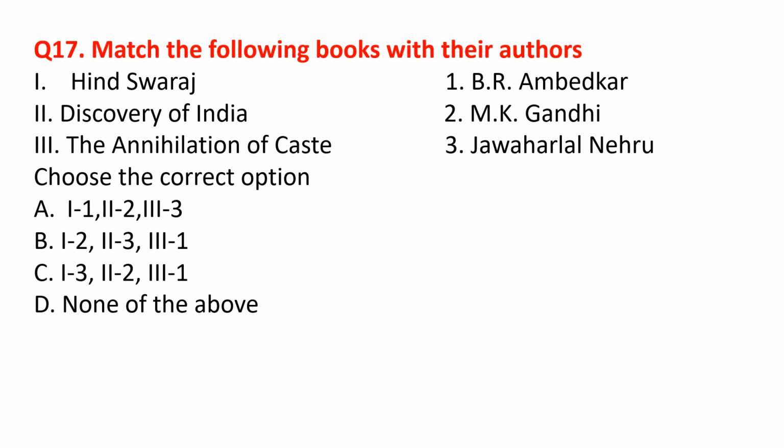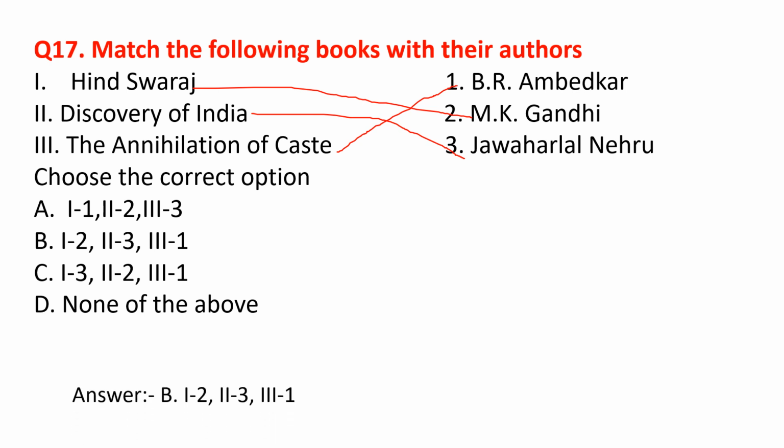Match the following books with their authors. Hind Swaraj. Hind Swaraj is the famous book of M.K. Gandhi. Discovery of India. This is a famous book of Jawaharlal Nehru. The Annihilation of Caste. This book is authored by B.R. Ambedkar. So the correct option is option B.